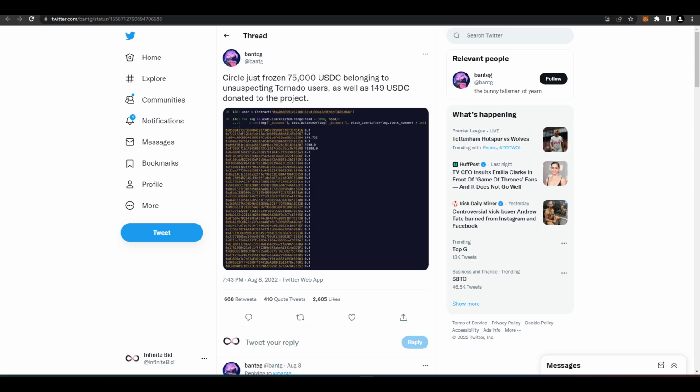And one of the immediate effects of this is that a bunch of USDC that was on TC has now been frozen. So even non-US residents are getting affected by this now. Now this is like an insignificant amount in the grand scheme of things, but this also shows that USDC is not going to be safe in the future, right? They've already shown willingness to freeze USDC in a smart contract, and they're likely to do it in the future as well.